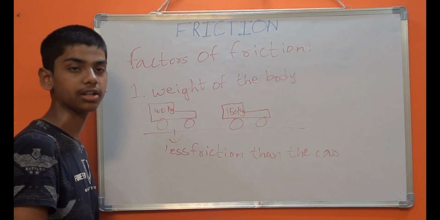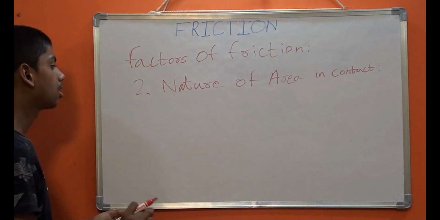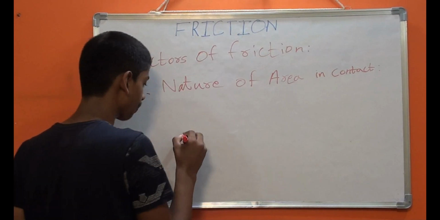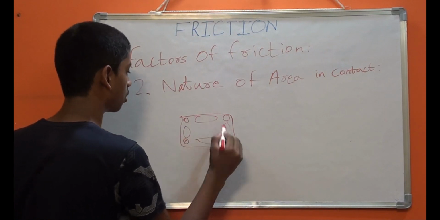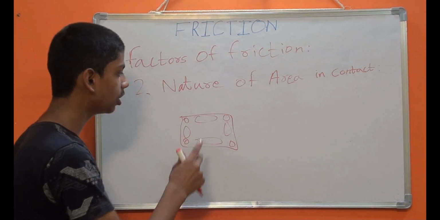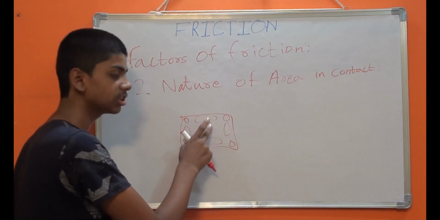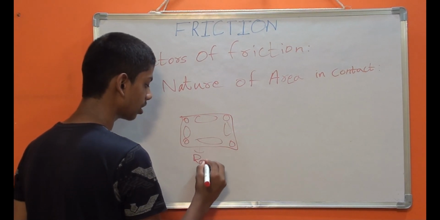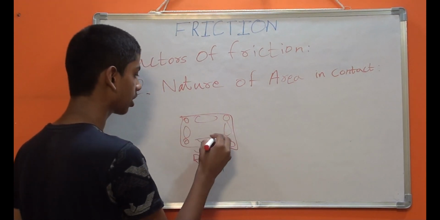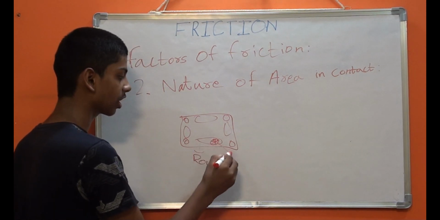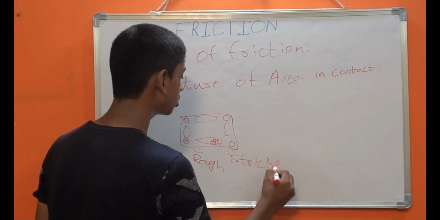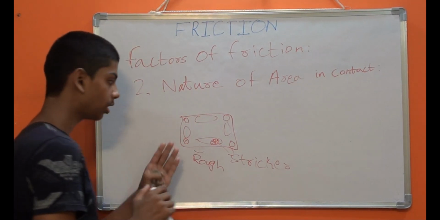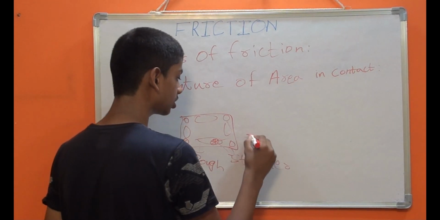Now let's see our second factor. Friends, our second factor is nature of surface in contact. Let's take a carom board. So friends, this is a carom board. Here, on this the wood would be a bit rough. So the nature of this is rough. On this you would keep a striker. This is the striker. Its surface is smooth compared to the board. So this surface is smooth.